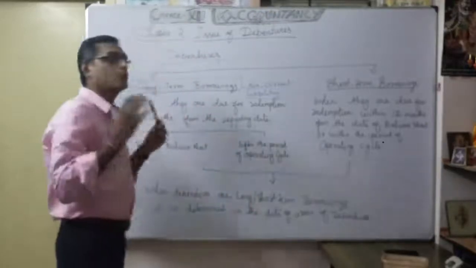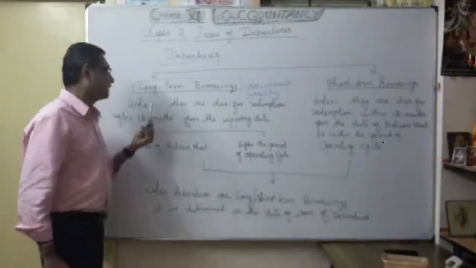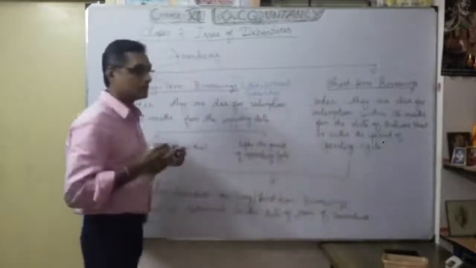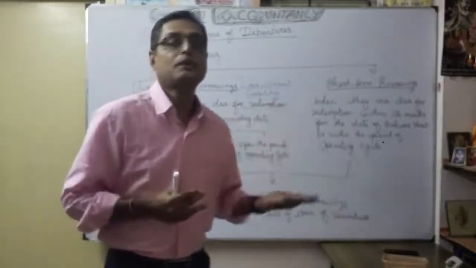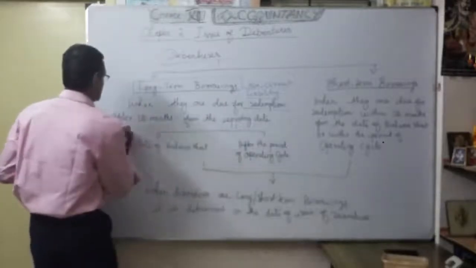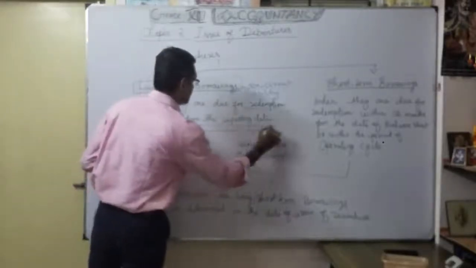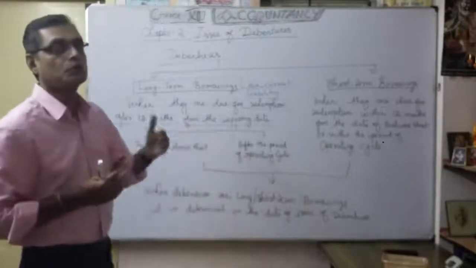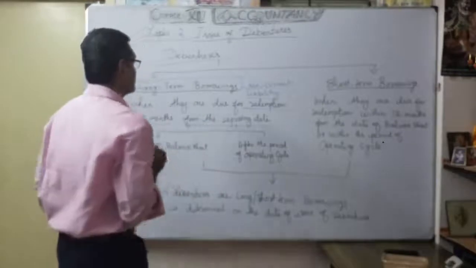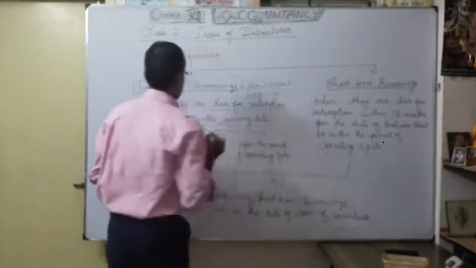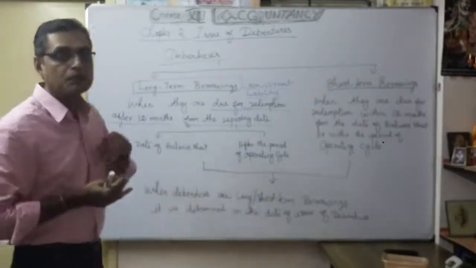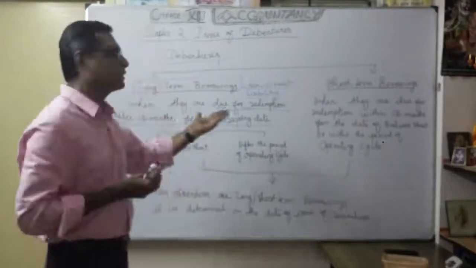See how we are going to classify. Simple. See when they are due for redemption. At the time of repayment of our debenture money, the redemption of debenture, how? After 12 months from the reporting date. Before that, this word is very important: due for redemption. So when they are due for redemption after 12 months from the reporting date.